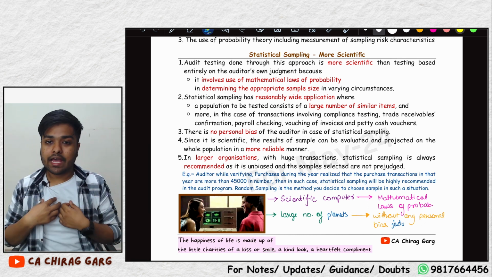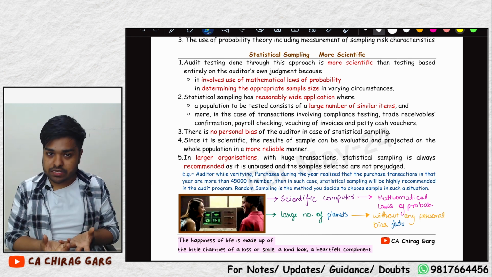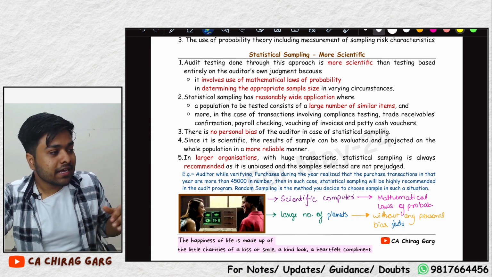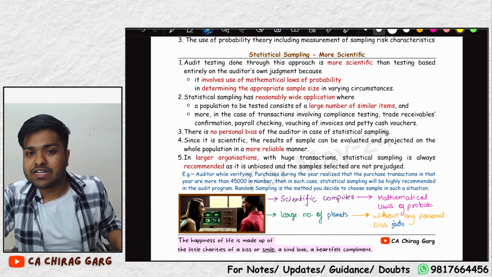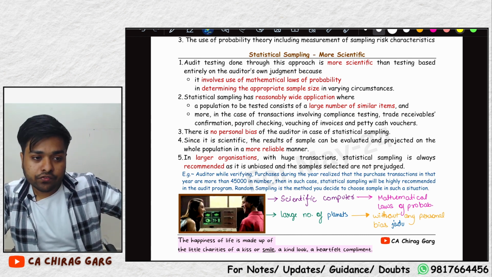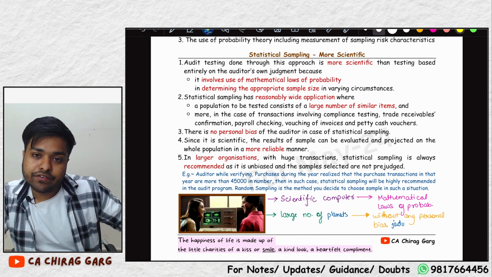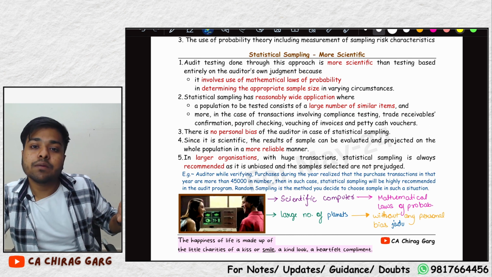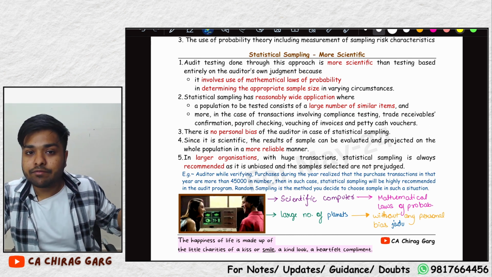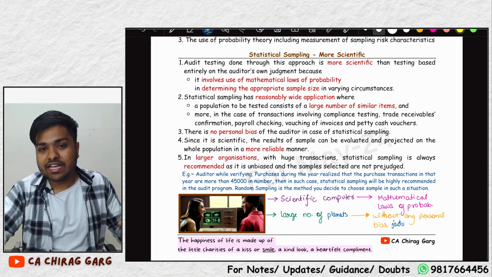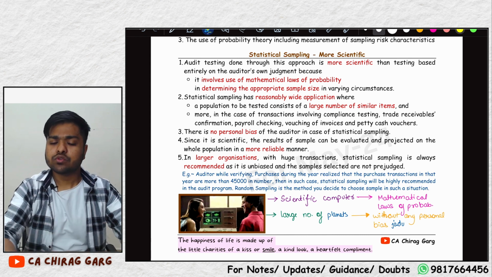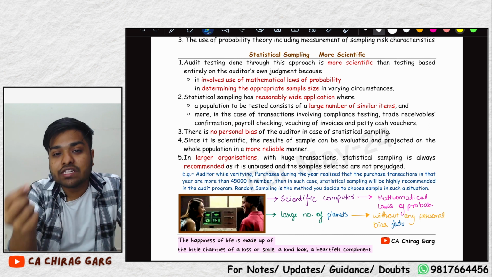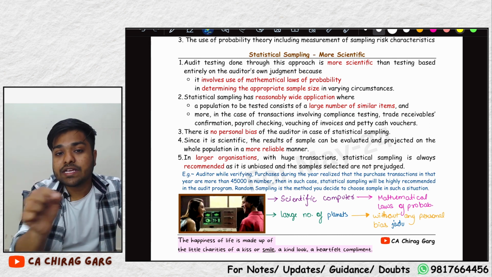what we do is, an auditor is an experienced auditor. He has taken part in a lot of audits, so he knows that I am doing the audit of this company from the past 3 years. I have done audits of similar types of companies in different industries. So I know where the problem lies, where there can be misstatements, and which are the areas that we can ignore, which will be immaterial. So an auditor, through his expertise and knowledge, picks up some samples.